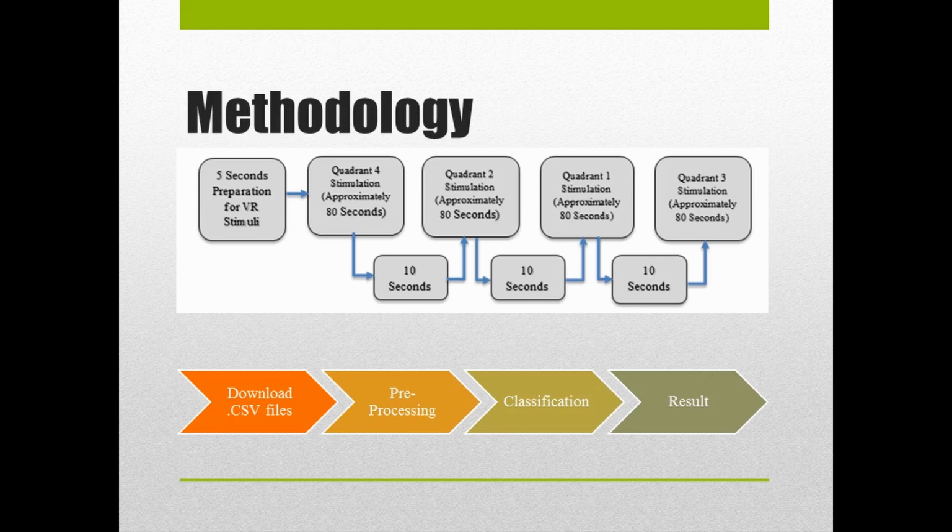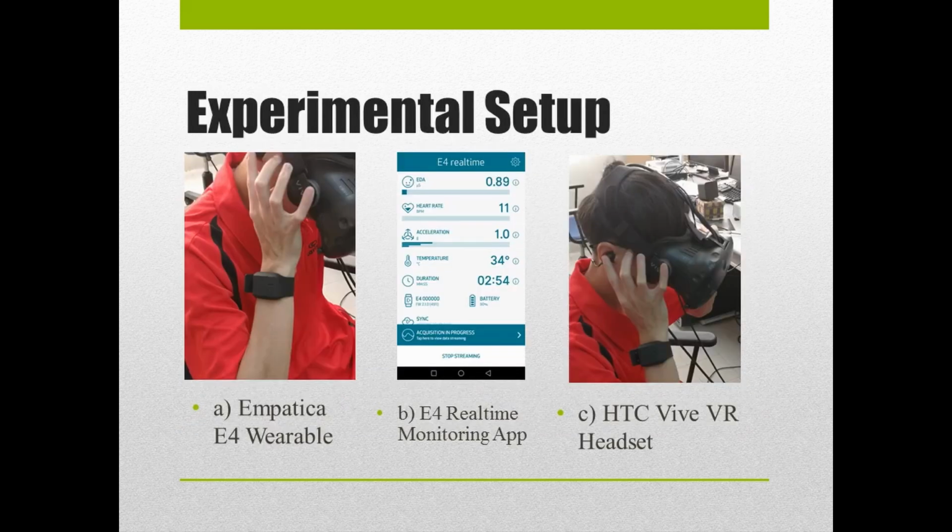Next is the methodology. After the subject wears the wearable and VR headset, they will be presented with 360 videos of calm, angry, sad, and happy for 80 seconds per emotion, with 10 seconds of rest in between. Then the Excel .csv data was downloaded for pre-processing. In pre-processing, the data is synchronized with the video timing before the classification is started. In the classification phase, RStudio is used with SVM as the classifier for the result. Experimental setup: picture A shows the Empatica Evo wearable, while picture B shows the Evo real-time app for live monitoring, and C shows the HTC Vive VR headset on the subject.